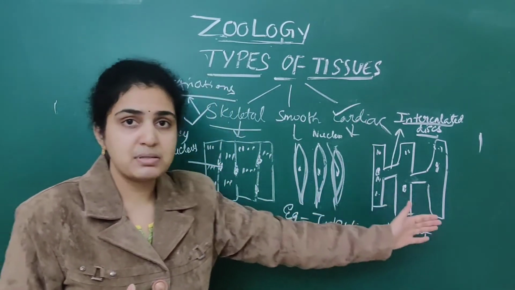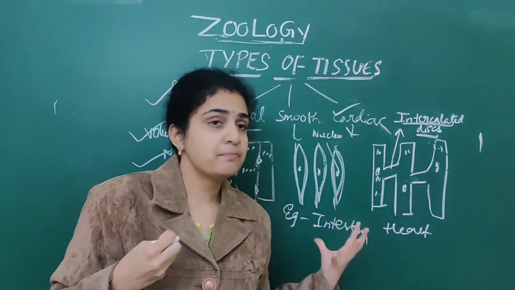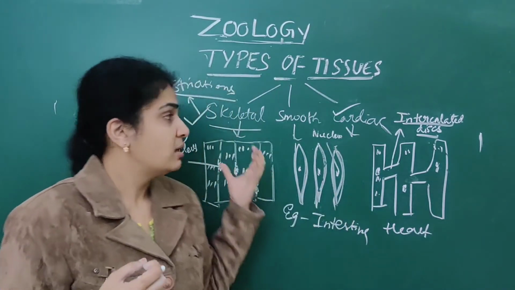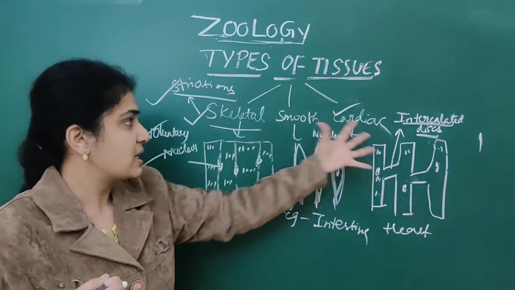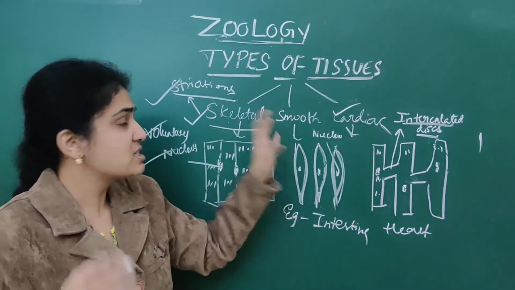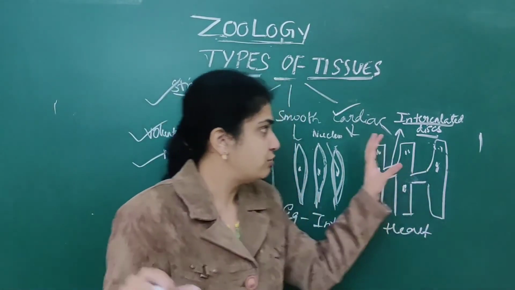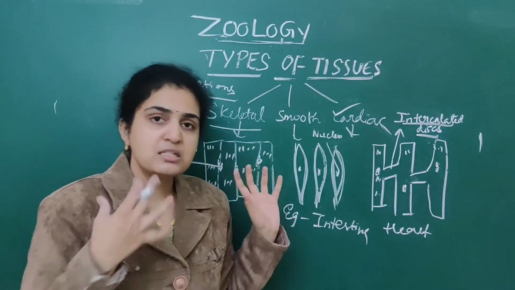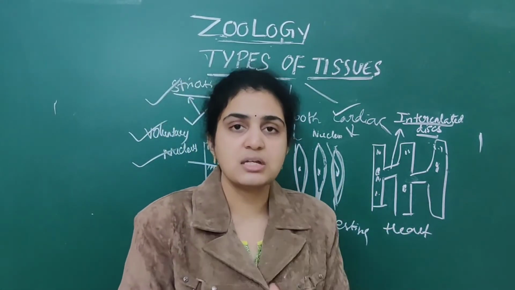Next, examples: intestine belongs to which muscle? Then you should say it is smooth muscle. Next, striations are present in these two: first skeletal muscle as well as cardiac, and also the shapes. If you remember the shapes, you can remember anything. Then striations, nucleus, intercalated disc, gap junctions and all.